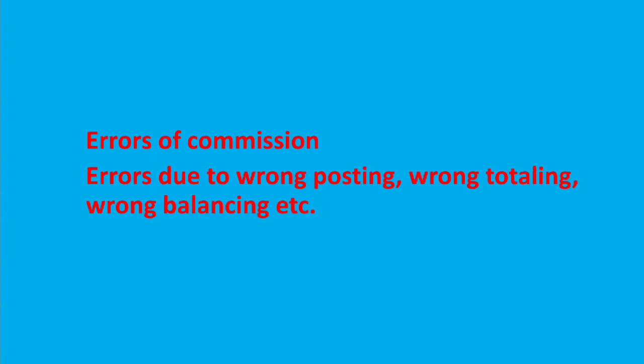For example, cash paid to A rupees 50,000. The amount has been recorded correctly in the cash book. But while posting it to A's account, the amount was written as 5,000 only. Then it is an example of error of commission. Errors of commission are normally clerical in nature, and most of the errors of commission affect the equality of trial balance.